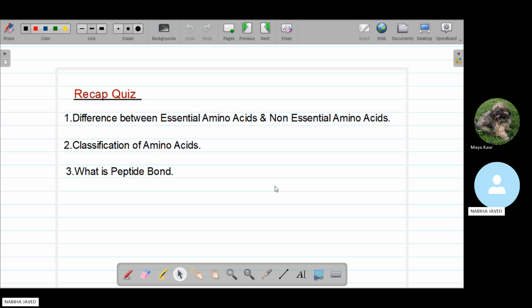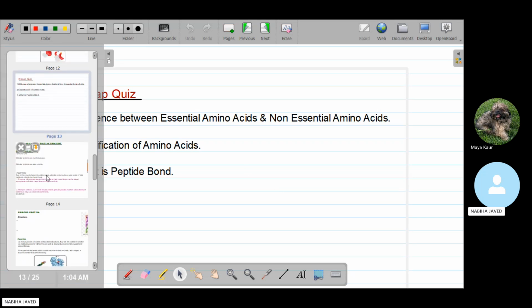Yes, exactly. And when multiple amino acids combine by a peptide bond, they form a polypeptide. Yes, exactly. So now we are moving towards the first slide of today's lecture.